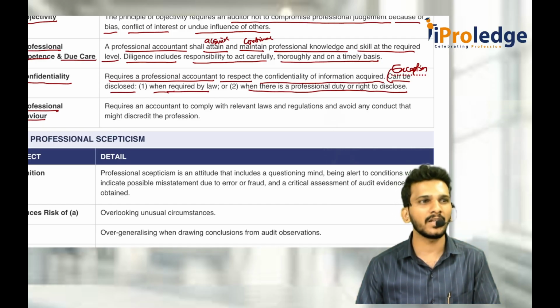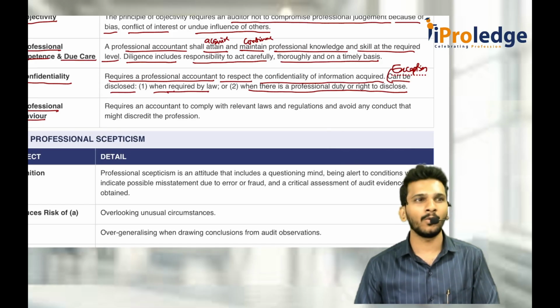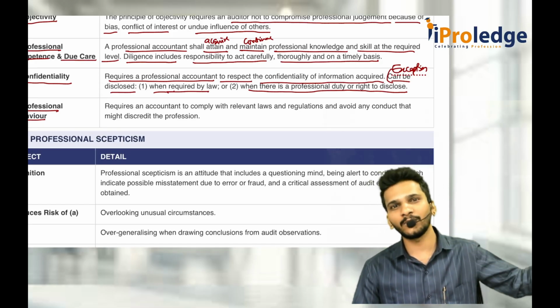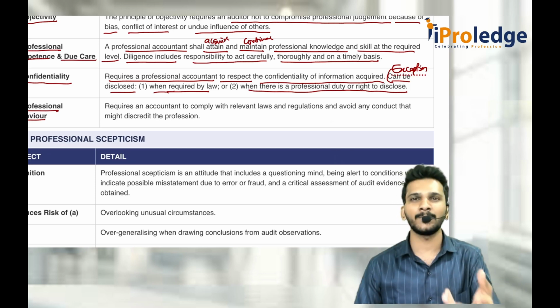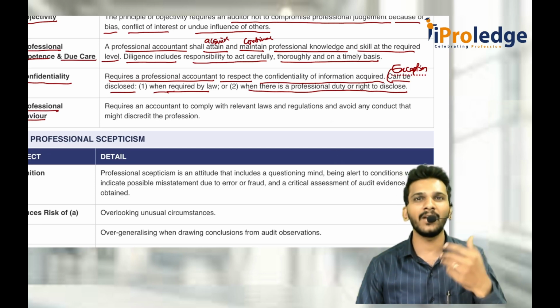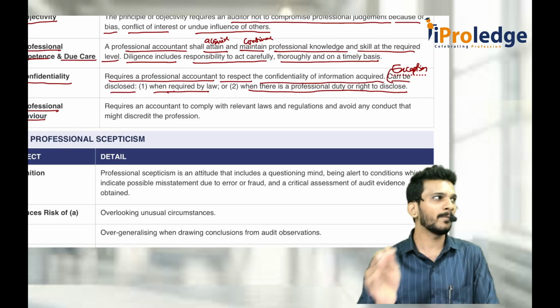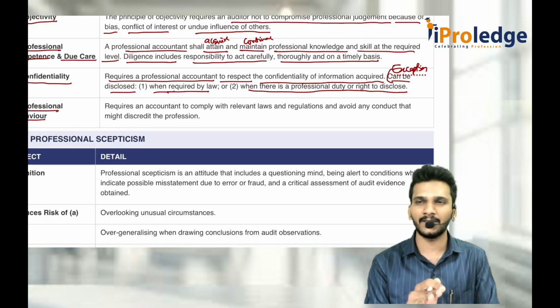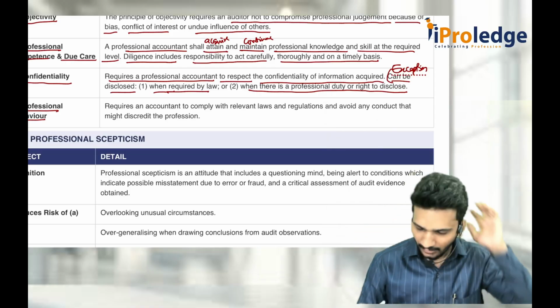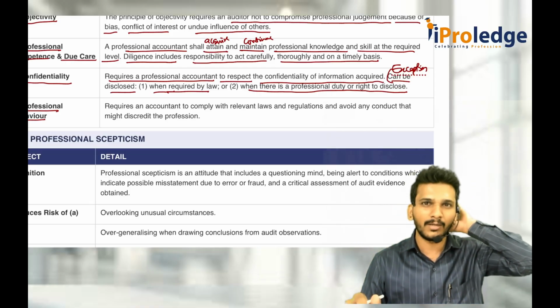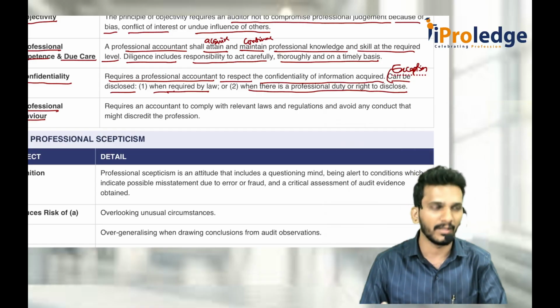You behave professionally. You are a professional. You don't say "macha, will go to lunch." No, don't talk to the CEO like this. You be professional with respect to your work. That is professional behavior, behaving in a professional manner. Don't behave in a manner that will bring disrepute to the institute or profession. Because of you, the CA's reputation should not be lost, do it like this, that's all. That is professional behavior.